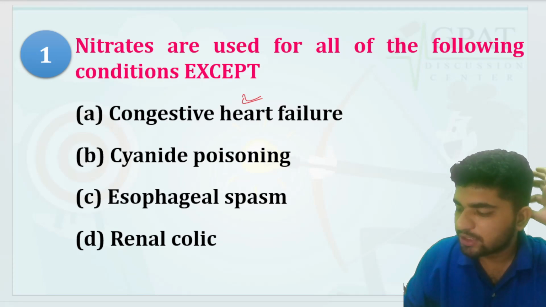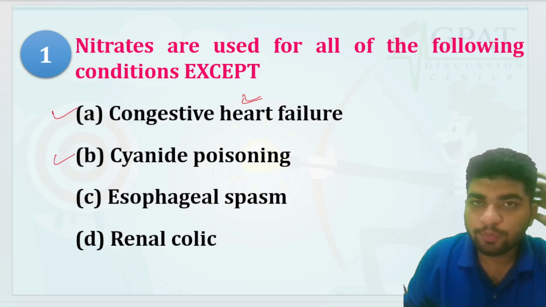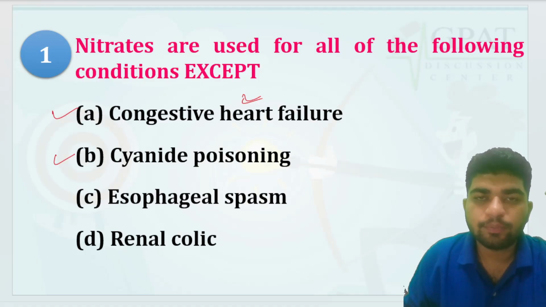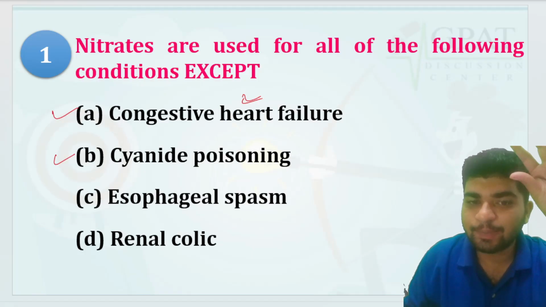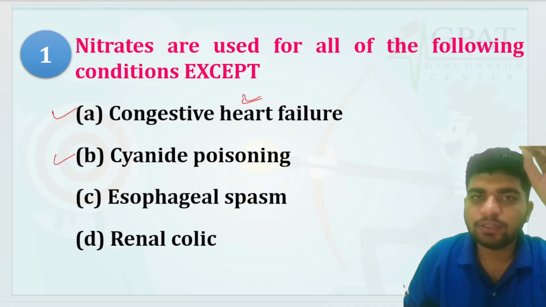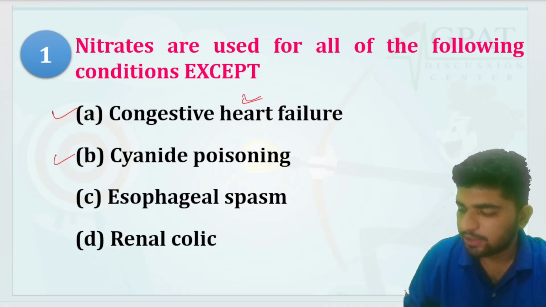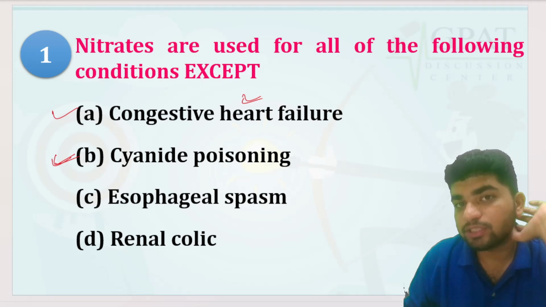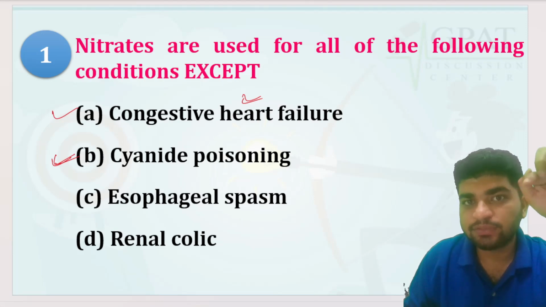Cyanide poisoning, yes, it will also be used in cyanide poisoning because it will form methemoglobin, and that methemoglobin is responsible for counteracting the cyanide. This is the reason nitrates are useful for cyanide poisoning. Particularly, amyl nitrate is used as an antidote for cyanide poisoning. That question is very much important. In a recent exam, AIIMS Pharmacist, 'nitrites are the antidote of cyanide poisoning' has been asked.